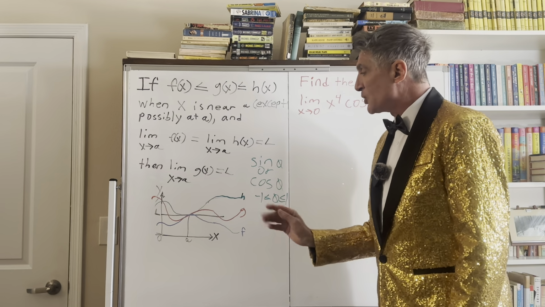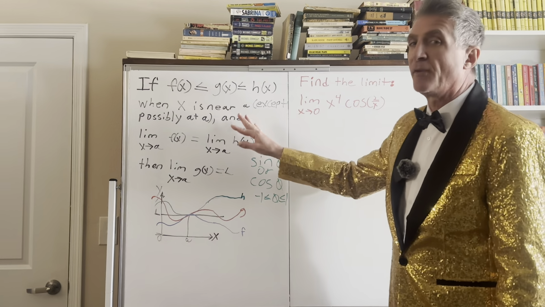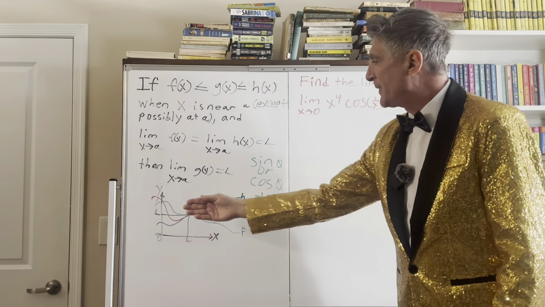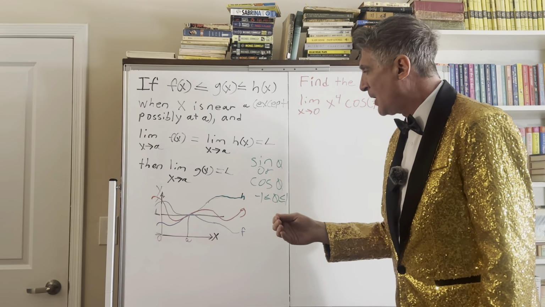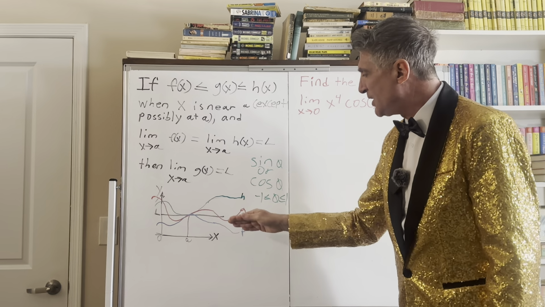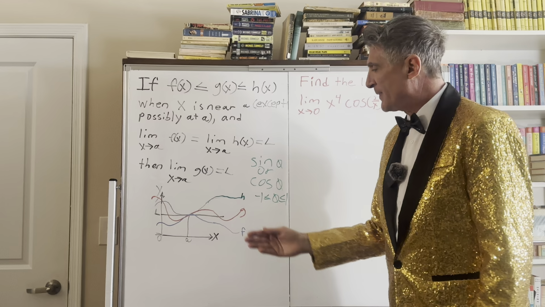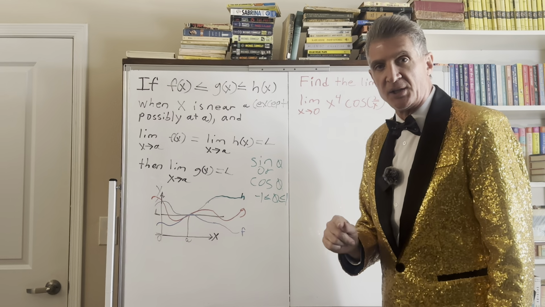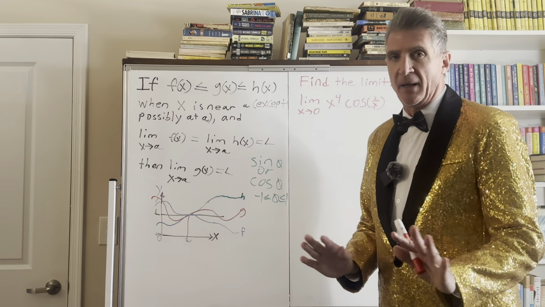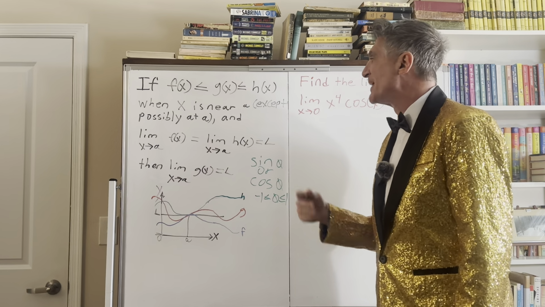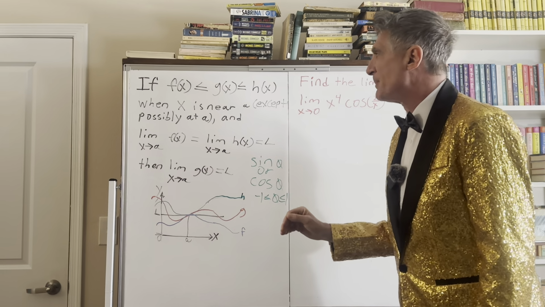All right, well, the squeeze theorem, real simple, before I have to read you the formal statement, is when we have a lower function, f here, and we've got an upper function of h. Well, when we have this middle function here of g, if this limit f and this limit h are the same, then g has no choice but to achieve the same limit. Now, that's my version. I have to read you the formal statement because this math can collapse at the end if we don't have a real good grasp on it.